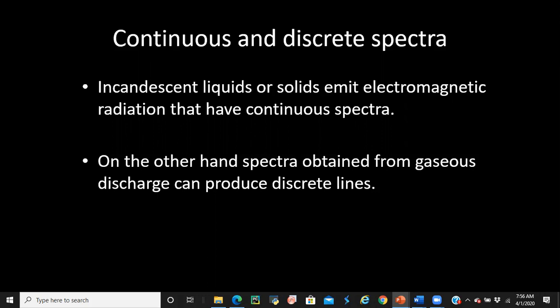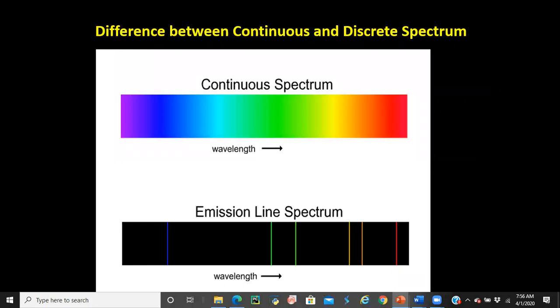On the other hand, there are other spectra emitted from atoms that are discrete. That means there is a gap between frequencies of light. So look at the example. The first one is the continuous spectrum, right? There is no separation of different colors of light. In the second one, in this figure, you can look at the emission spectrum of a certain atom, and there are gaps between the lines, these thin lines of color. So this is a discrete spectrum.